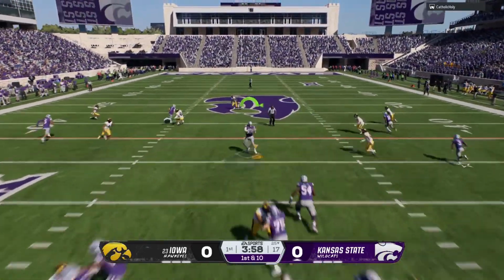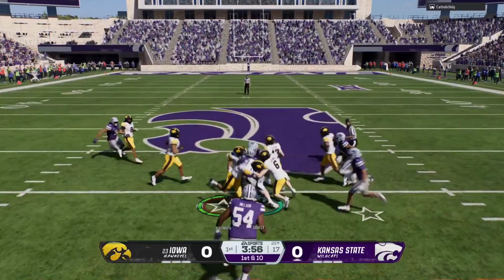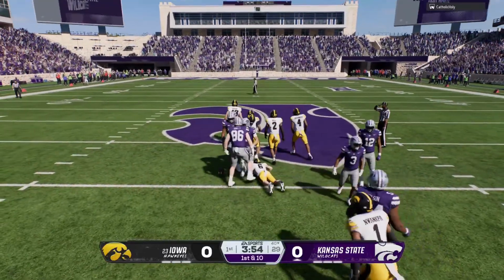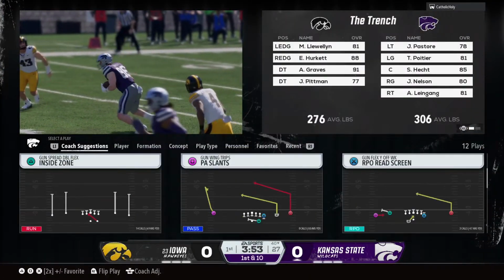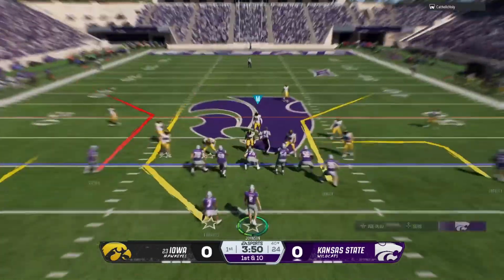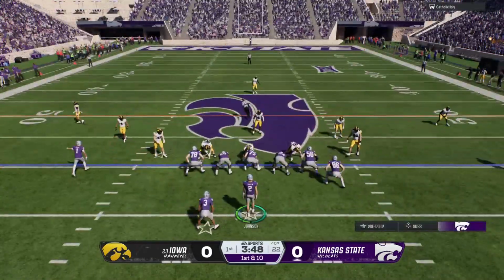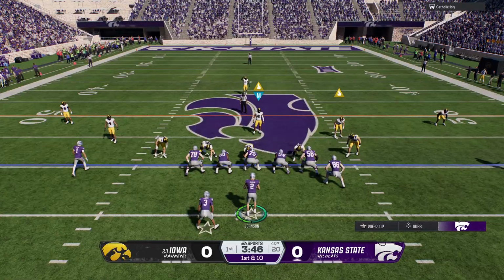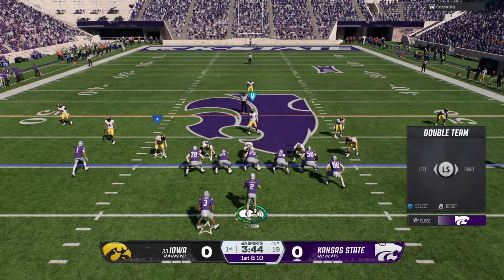Johnson looking to throw. Finds his big tight end. They've got him down at the 40 after he ripped off 15 yards. That's just a very easy, comfortable throw for the quarterback. He knows he has his big target, the tight end, running across the field on the drag. Nice play.